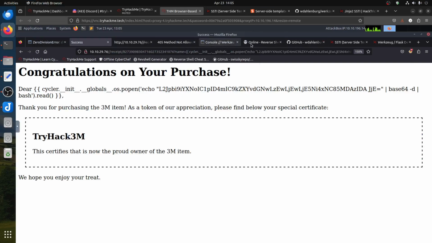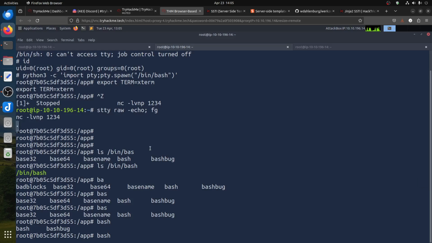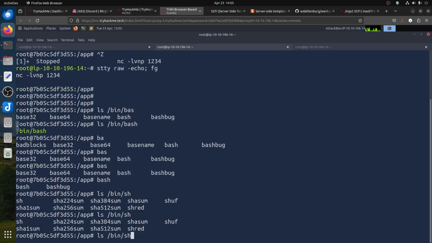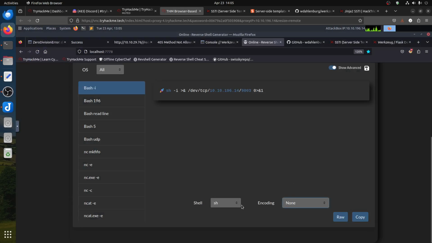Let me go back to the reverse shell. Binary bash, binary sh alone. 10.10.10.9, sh exists. It is binary sh. They also exist. I think we're making some very funny, stupid mistake.